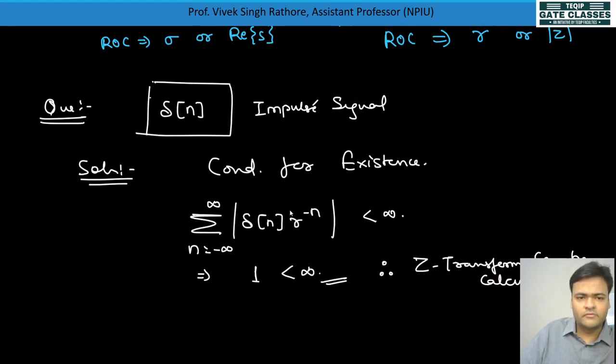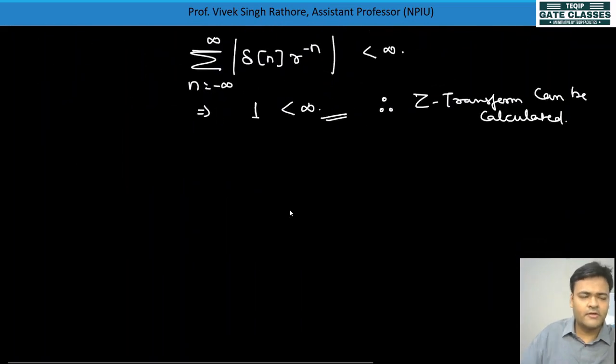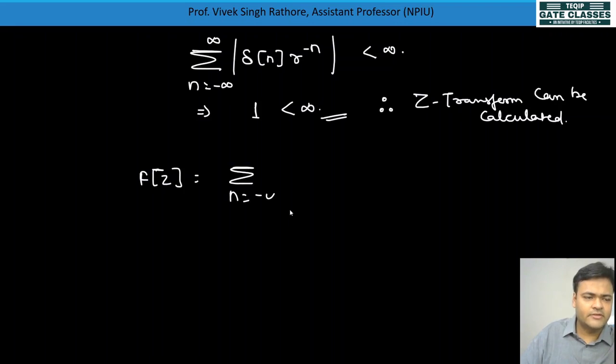Now if the condition is satisfied, what is the formula for calculating the Z transform? The Z transform will be the summation of n equal to minus infinity to infinity of f of n, which is nothing but delta of n, times z to the power minus n. Ultimately the value will come to 1 only.